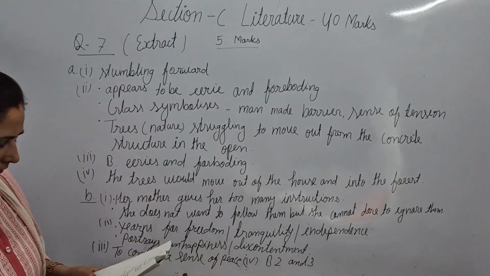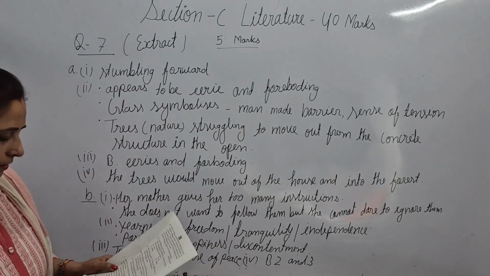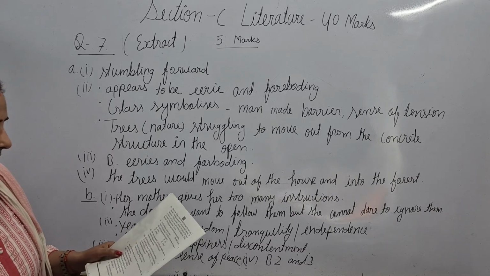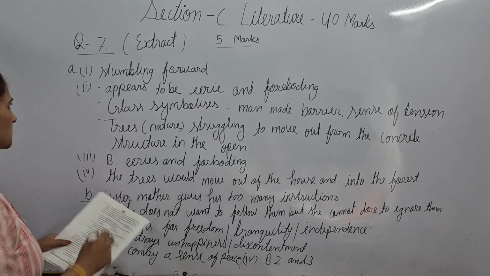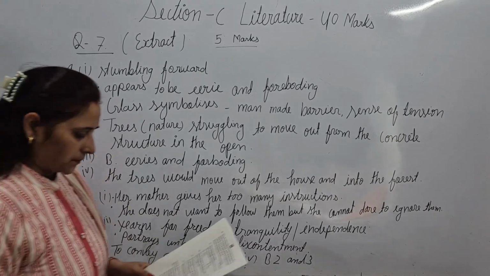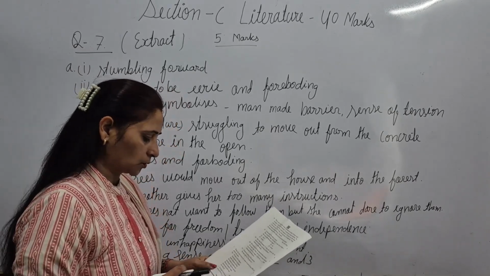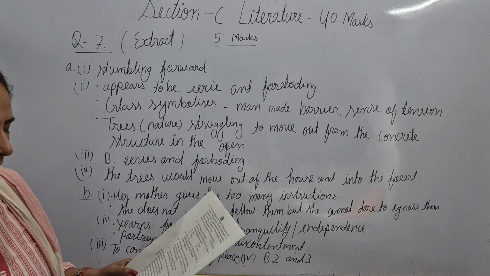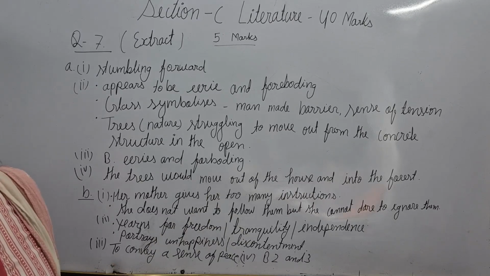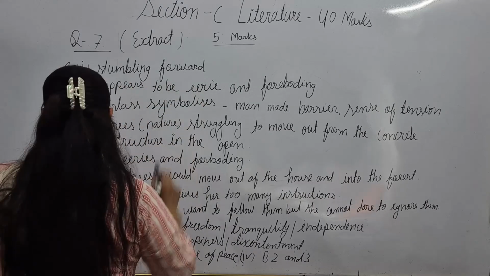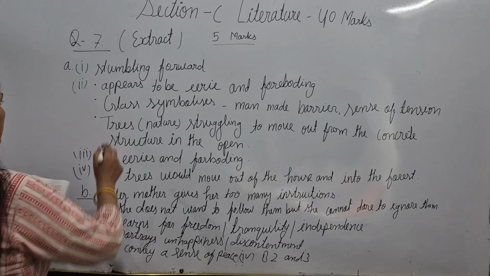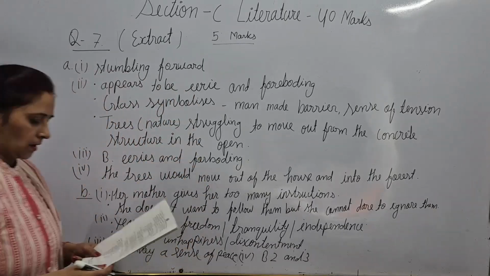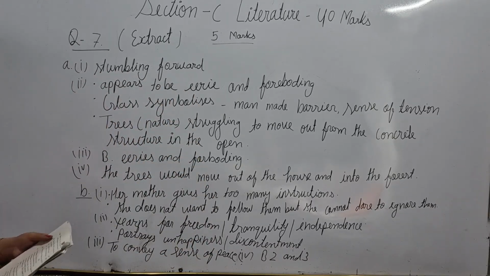So here in this question, from the poem Tree, the passage given: my head is full of whispers. This stanza given. Question given regarding the first, let's look towards the first question. The metaphorical expression used by the poet to describe the movement of the trees is dash. So here, the correct answer you will write is stumbling forward. Now the second question.